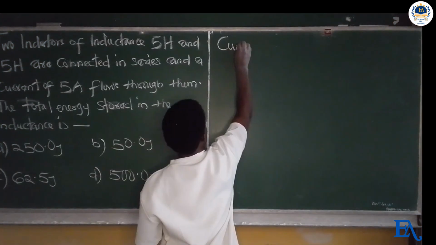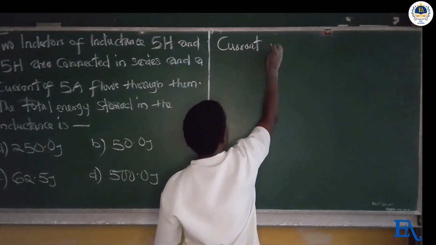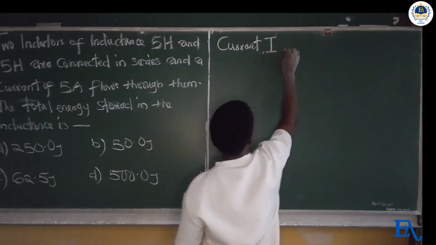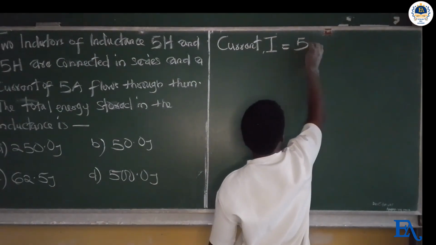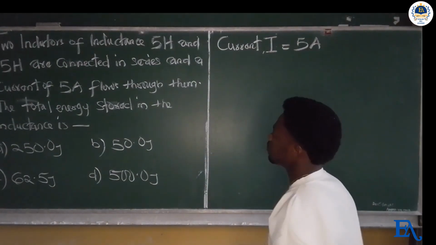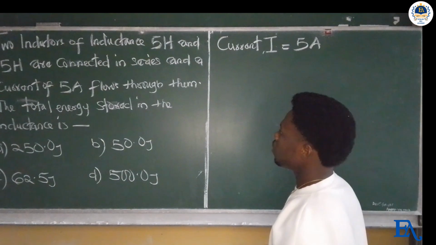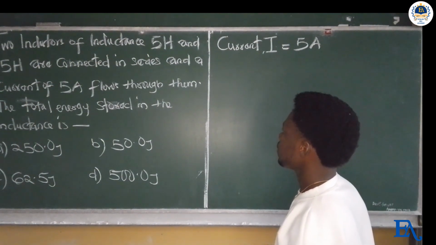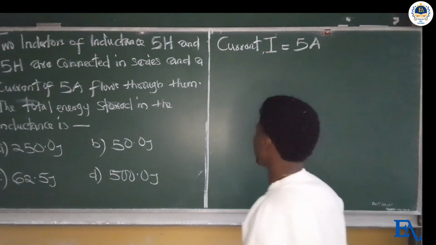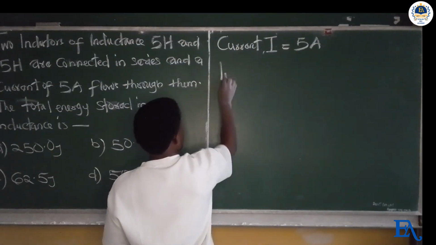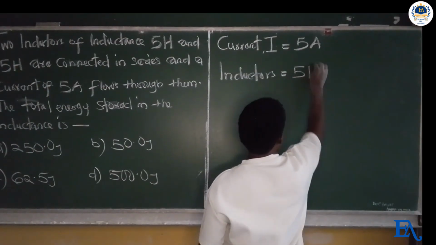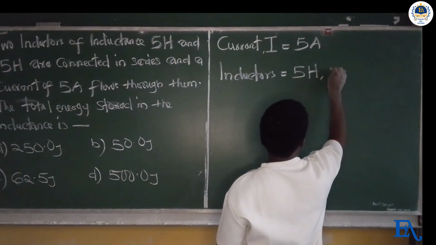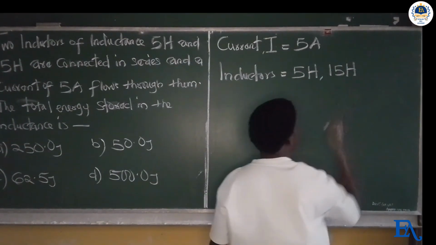Current I is given as 5 amperes. Two inductors are given in series, 5 Henry and 15 Henry respectively.